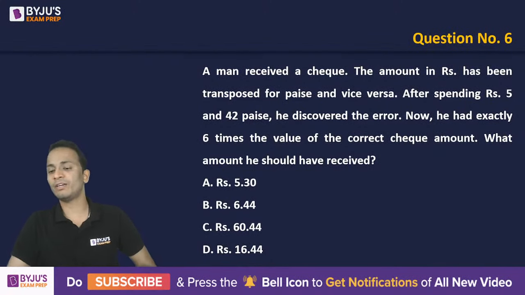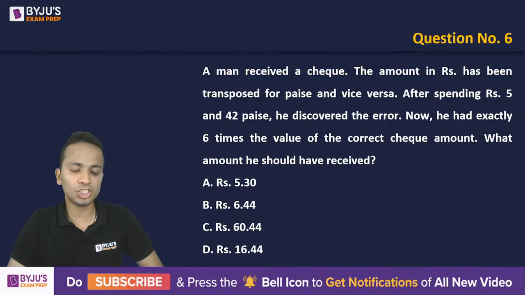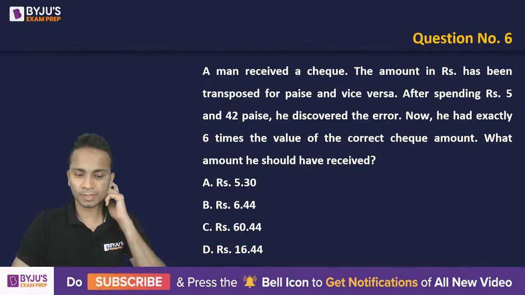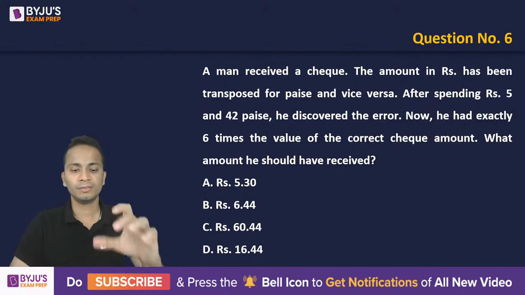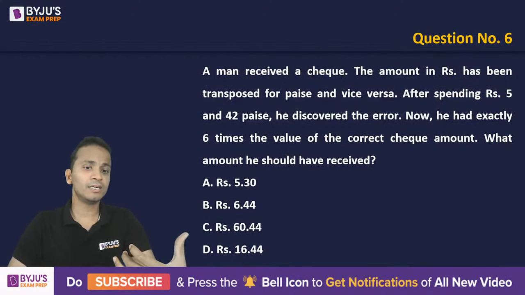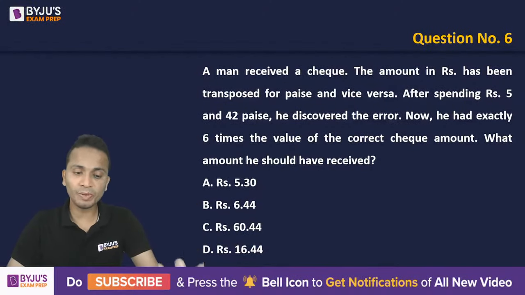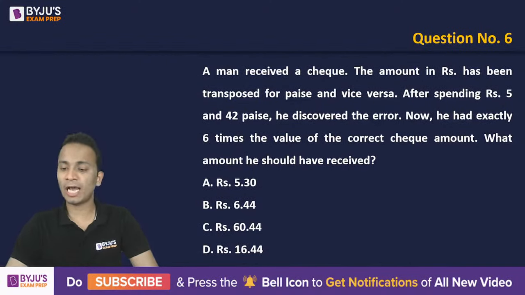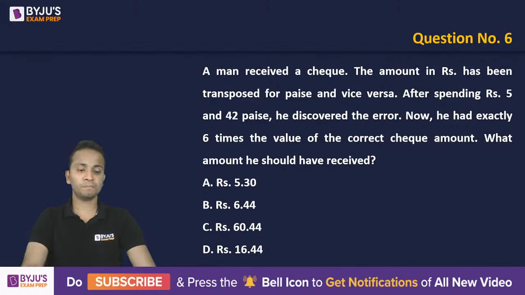You'll have to find out what was the amount on the check out of the given 4 options. First of all, you'll have to make an equation, okay? And then I'll tell you what to be done after that. So quickly try to make an equation, and if you have made the equation, please give me an acknowledgement.